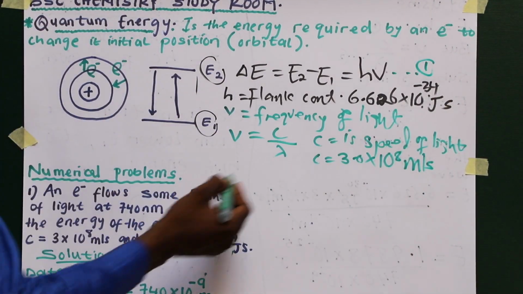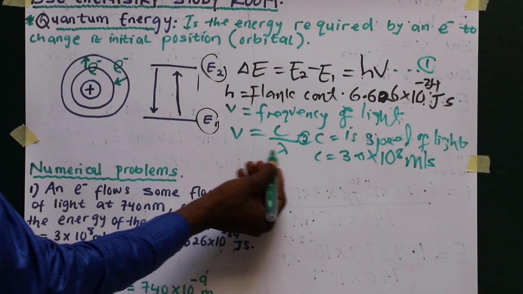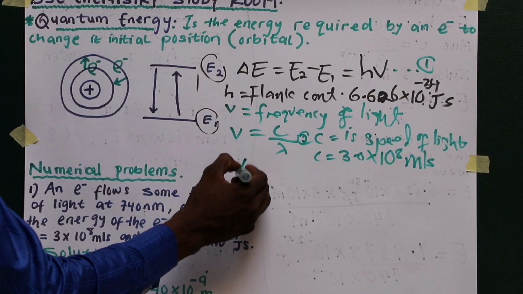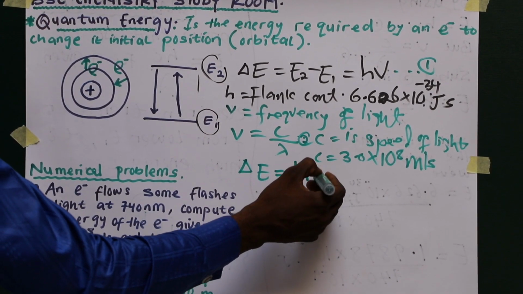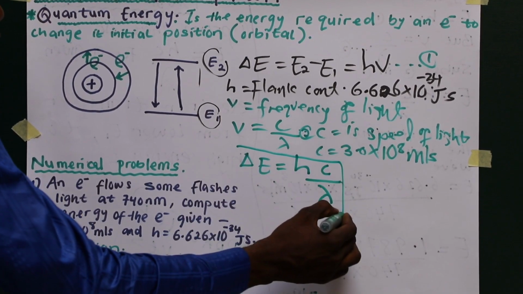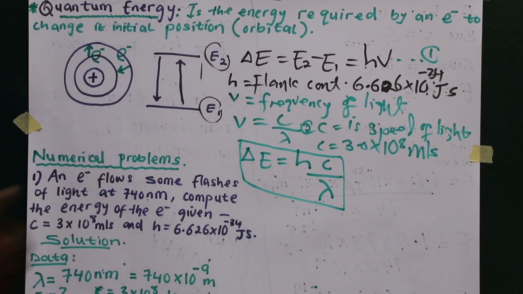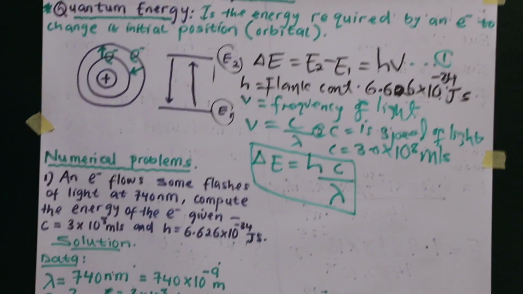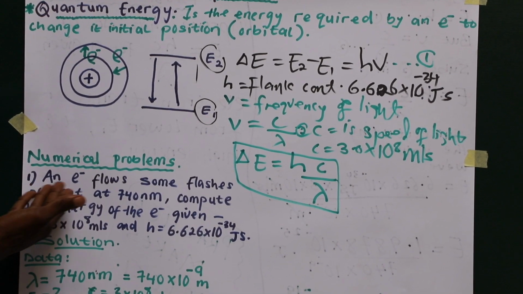So let's assume this to be equation 1 and this to be equation 2. By substituting 2 in 1, the change in energy will be equal to hc over wavelength. So this is the formula we use in calculating the energy change by an electron from one position to another position. Let's see numerical problems.